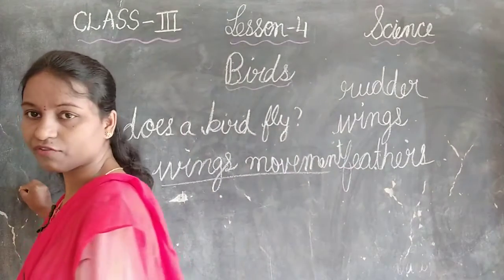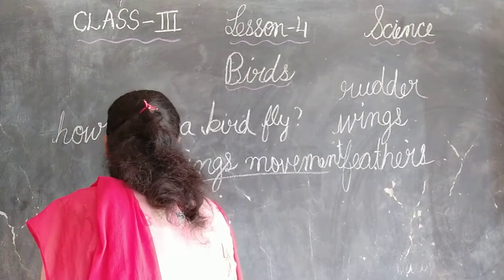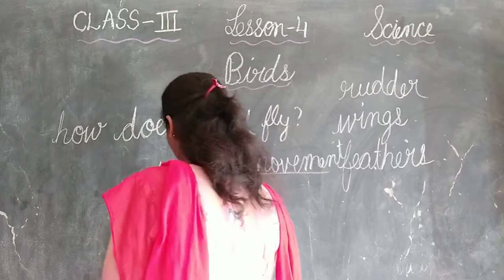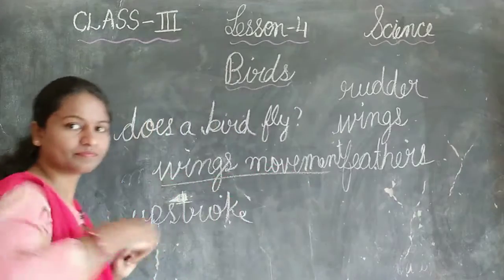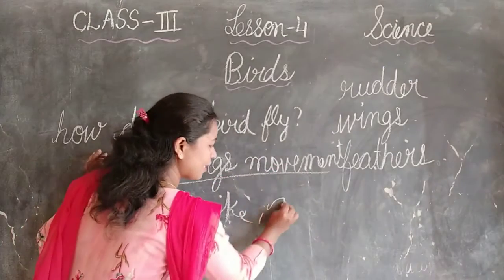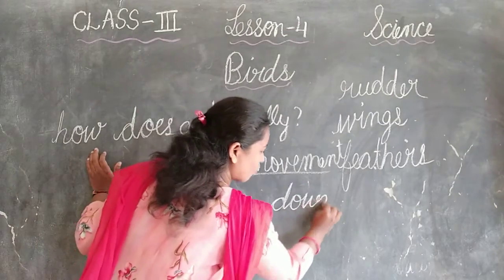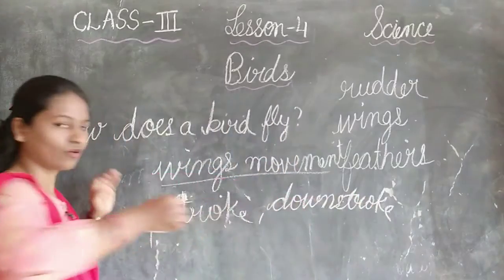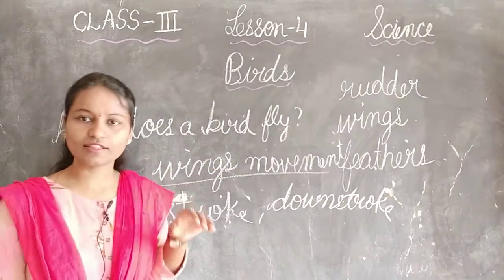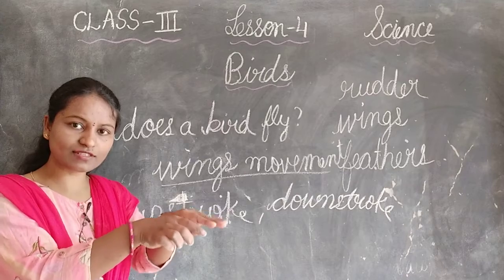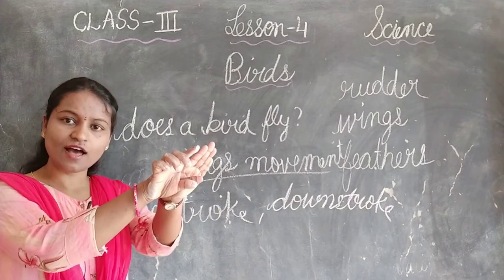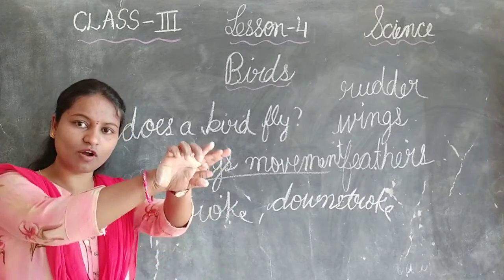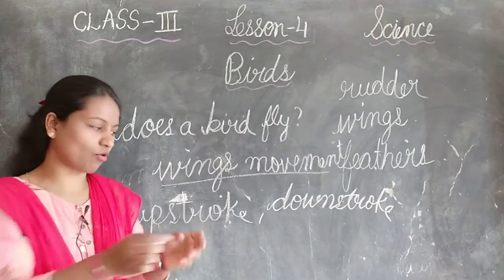Very important, children, upstroke and downstroke. What happens in the upstroke? In the upstroke, the bird's wings go up, against the direction of air. Then going downwards is called downstroke.